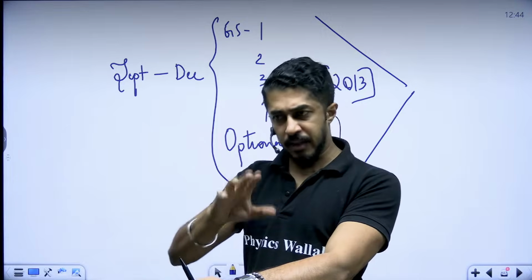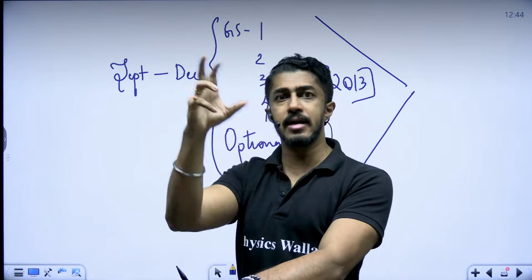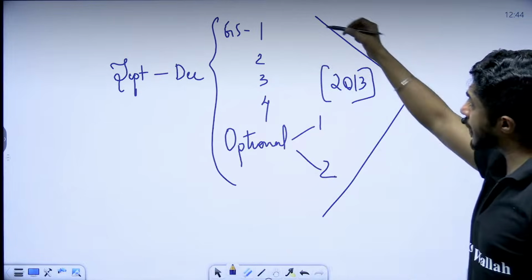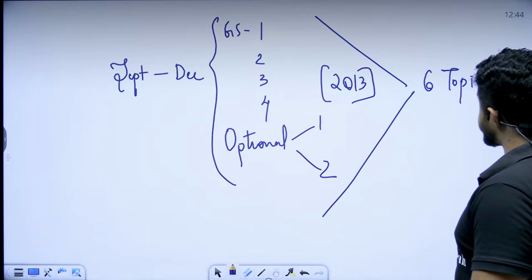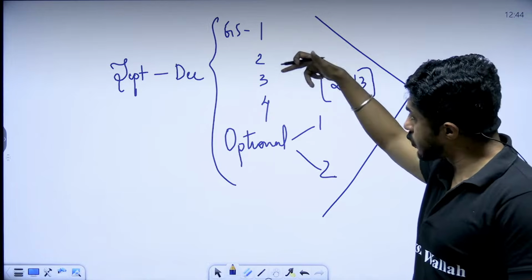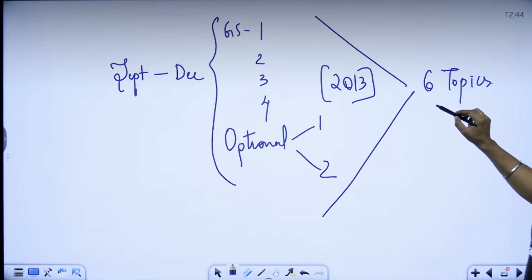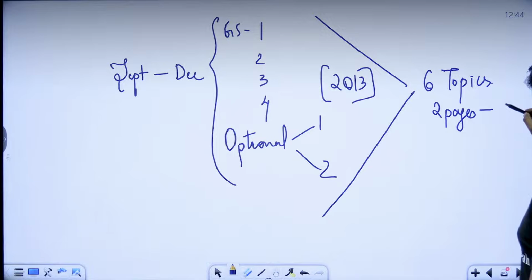Getting my point here? If another dimension has been asked within that topic in the 4th or the 5th question, add it up. So this way, if you are covering at least 6 topics like this, the minimum should be 2 pages for that topic. Maximum you can go, let us say, up to 5 pages.